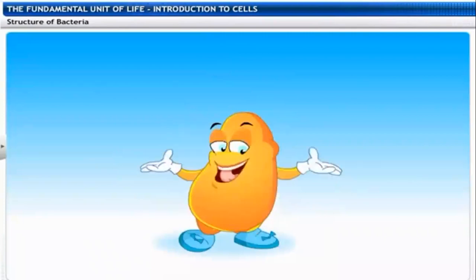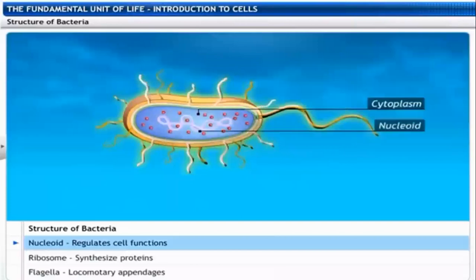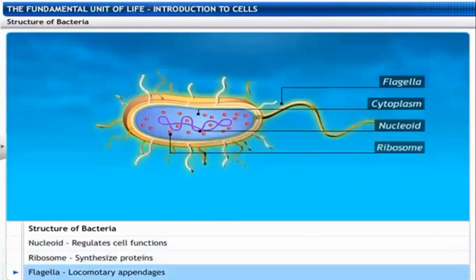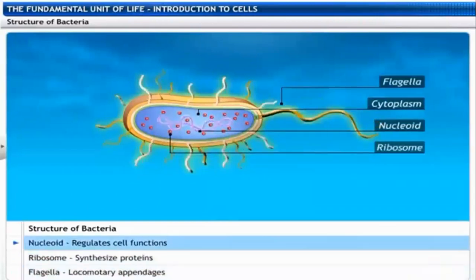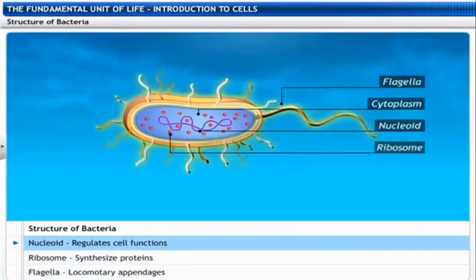Let's take a closer look at the cytoplasm. Cytoplasm contains the nucleoid, ribosomes, and flagella. The nucleoid is a circular DNA molecule present in the central region of the cell.